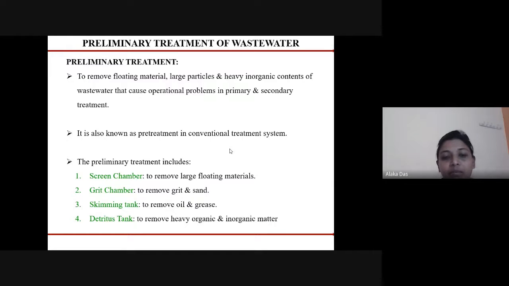In the screen chamber, we are removing the large floating matters. In the grid chamber, we are removing the grit, silt, and the sand particles. And sometimes, if the wastewater is coming from the industries or the restaurants, we provide a skimming tank in combination with the grid chamber to remove the oil and grease from the sewage. And the detritus tank is provided to remove the heavy organic and inorganic matter.